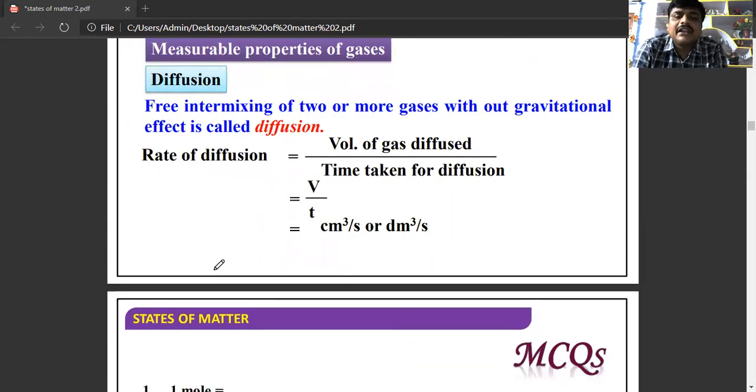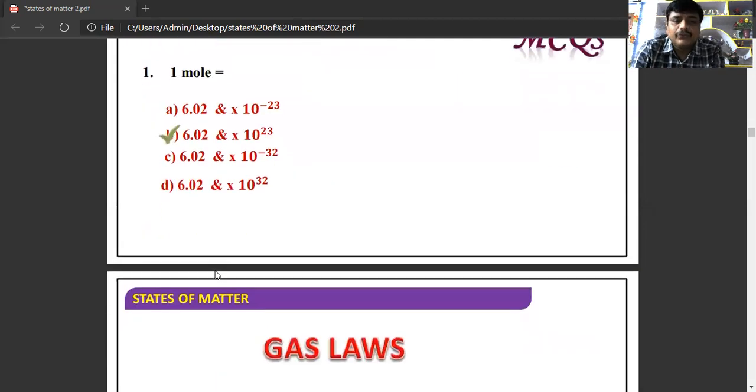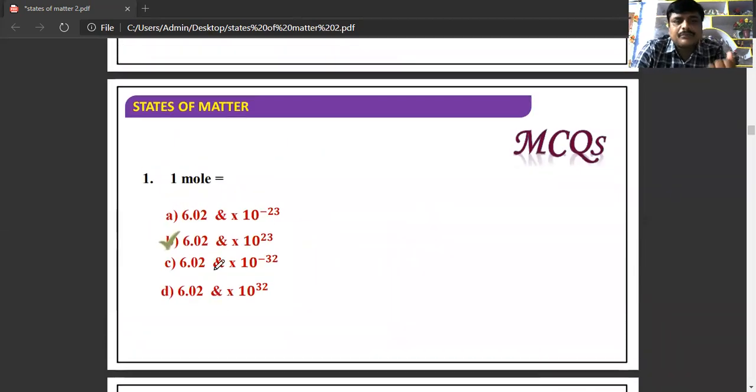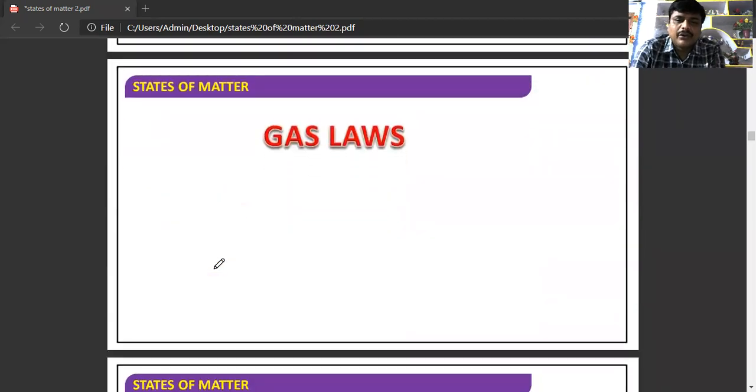Next one is diffusion. What is diffusion? Intermixing of two or more gases without a gravitational effect, because the gases are independent of gravity. The rate of diffusion is equal to the volume of gas diffused by the time taken, that is V by T. We know that 1 mole is equal to 6.023 into 10 power 23. These are the measurable properties of gases.